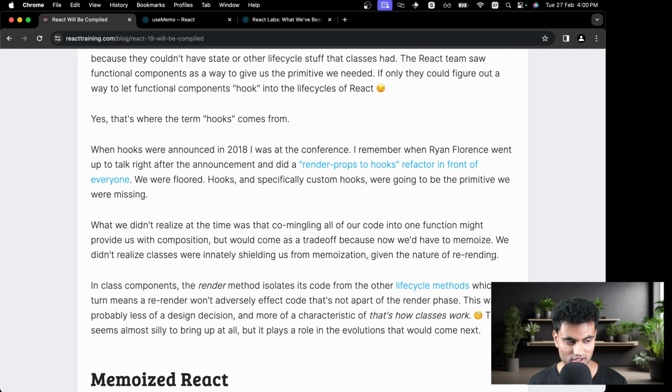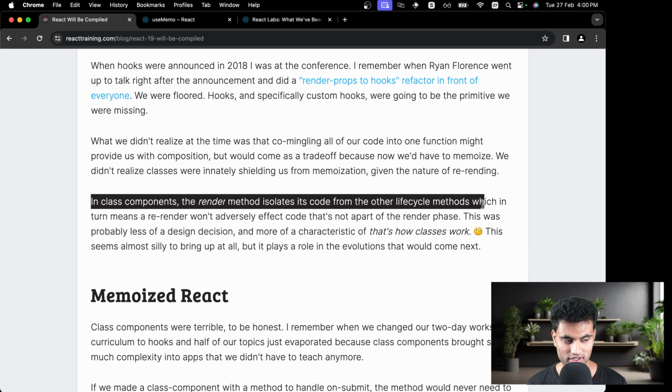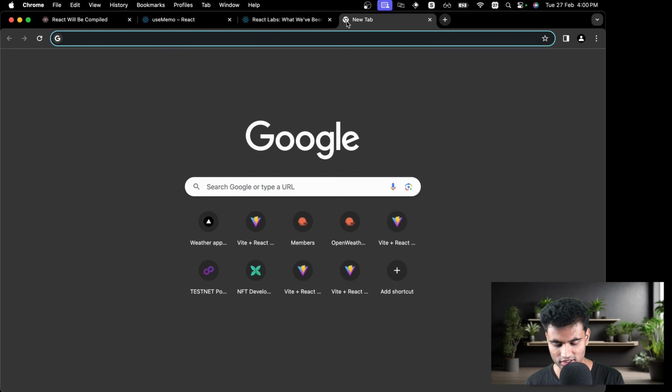I think it should be re-rendering. Anyways, in class components, the render method isolates its code from the other lifecycle methods. So you used to have lifecycle methods in class-based components also, just like in functional components you have useEffect and stuff.